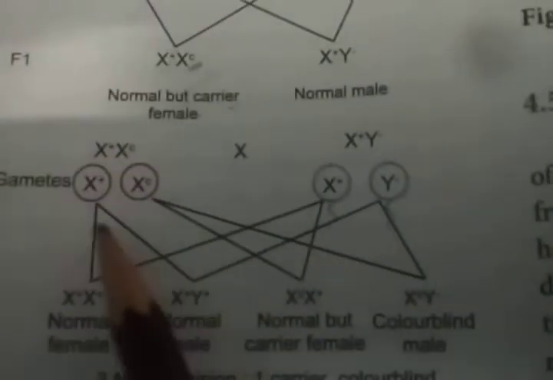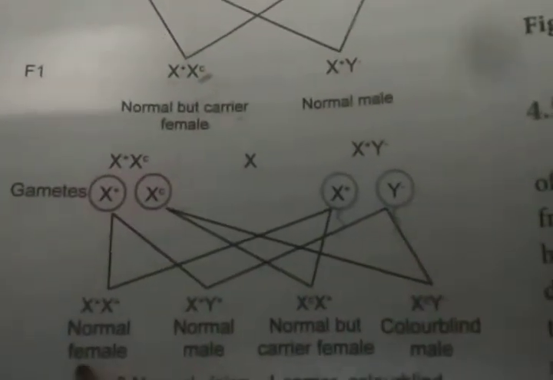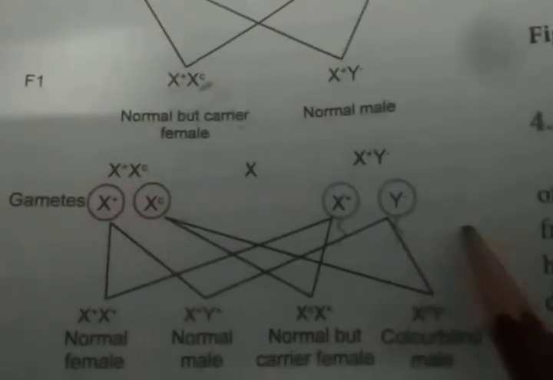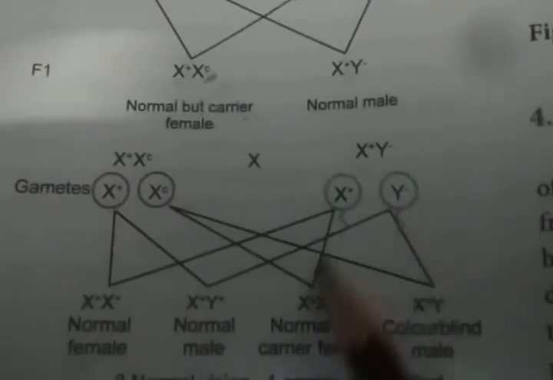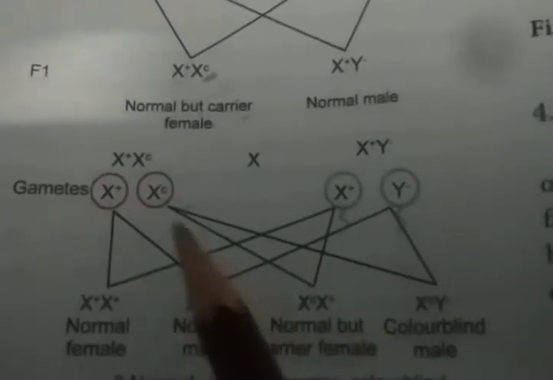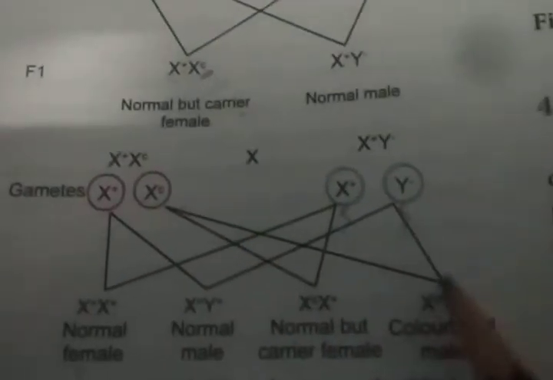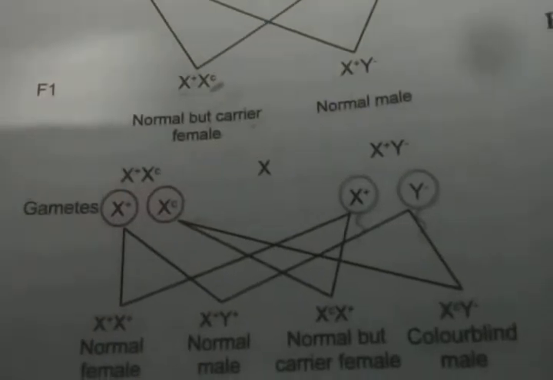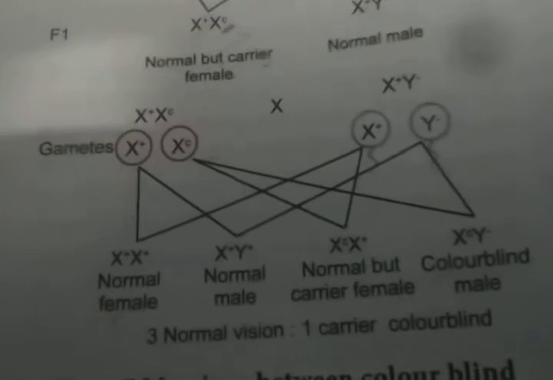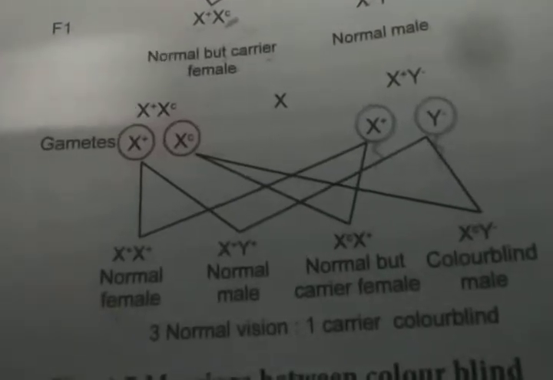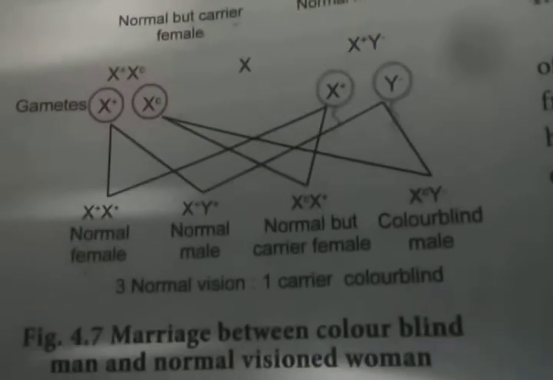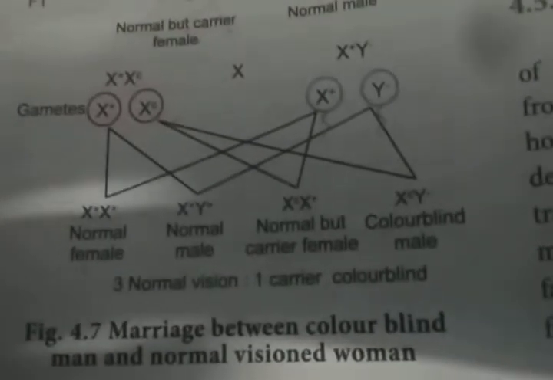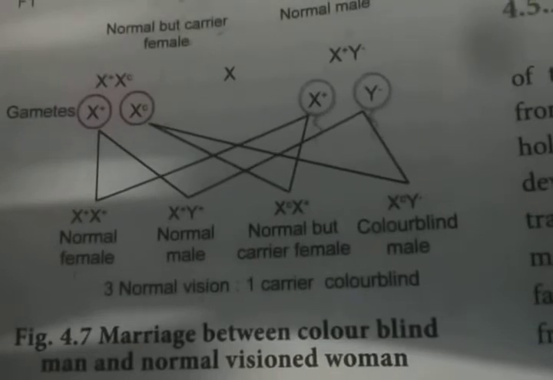So when we are crossing X plus X plus normal female with X plus Y minus normal male, we get X C X plus, normal but carrier, and X C Y minus, color blind male. In the F2 generation we can have normal female, normal male, then normal but carrier female and color blind male. So 3:1 ratio: 3 normal vision, then one color blind male.